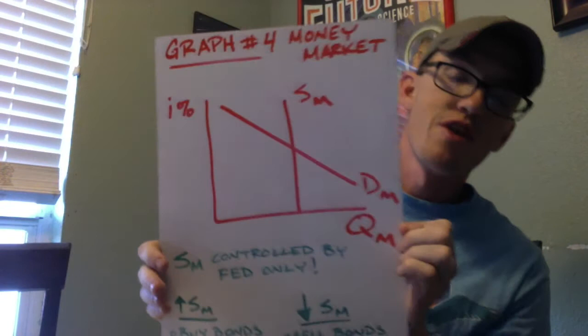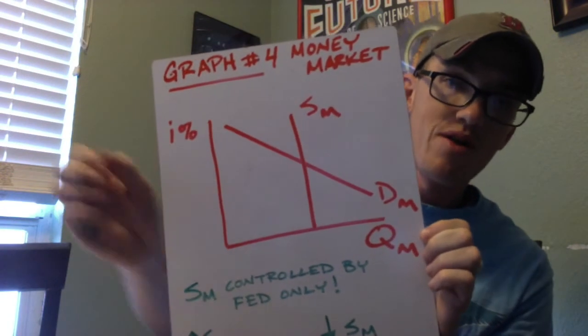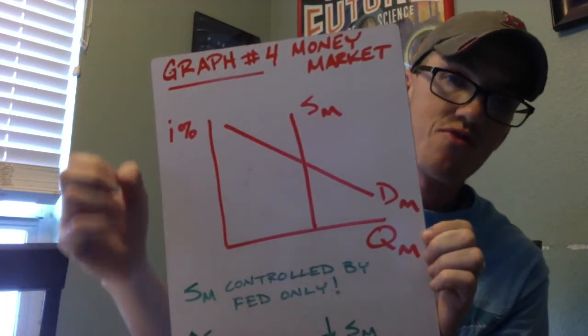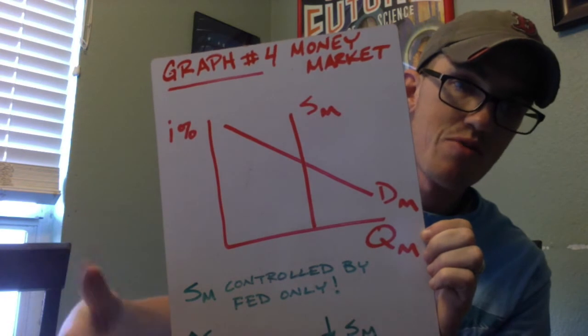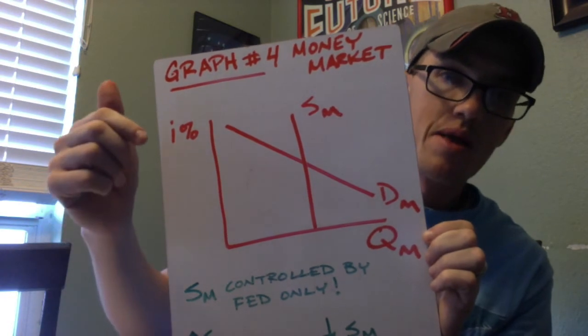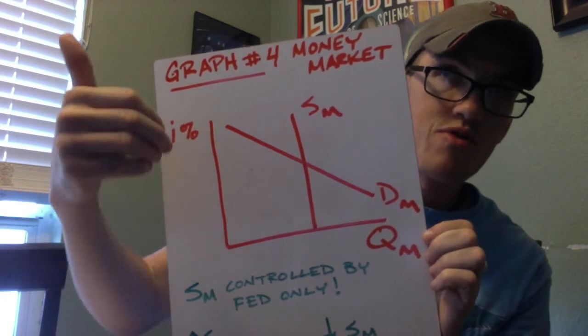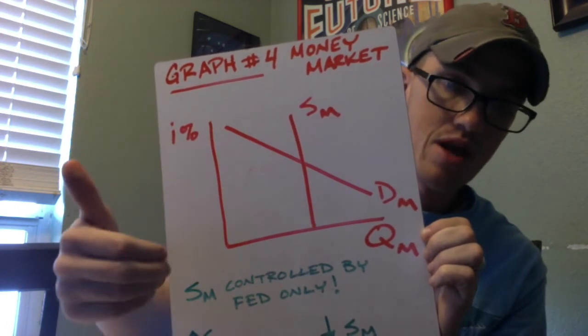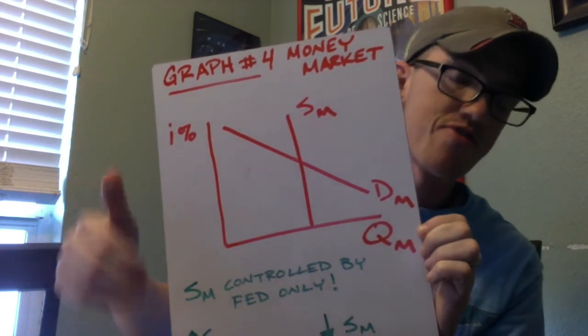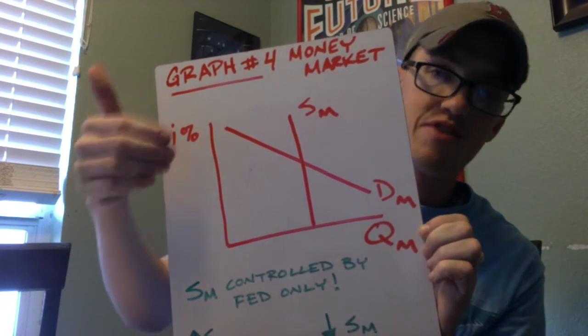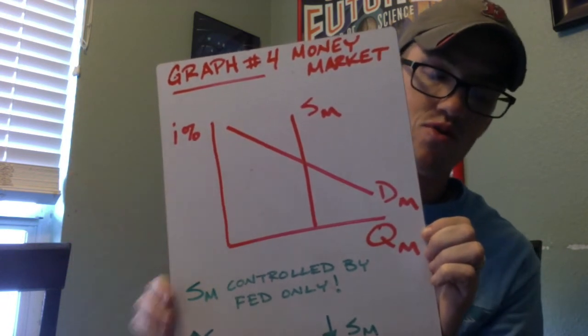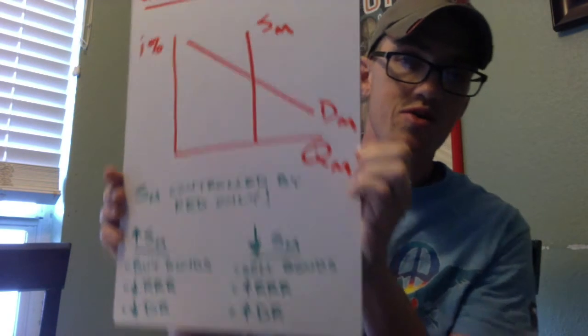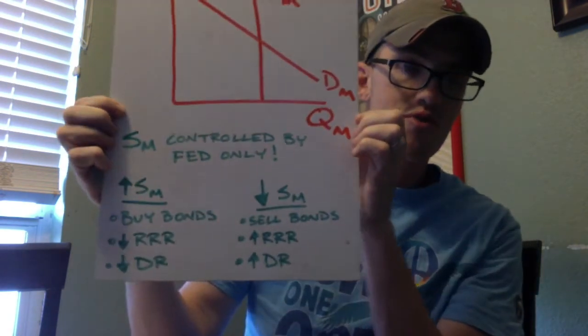Federal Reserve, while they are worried about interest rates and using interest rates to control monetary policy, we'll get to that in a minute, they're not worried about it when they're putting money on the market. They're using the supply of money to help determine interest rates. But it's not a variable to them, so it's a vertical supply of money. So again, the Federal Reserve is the only one that controls the supply of money.